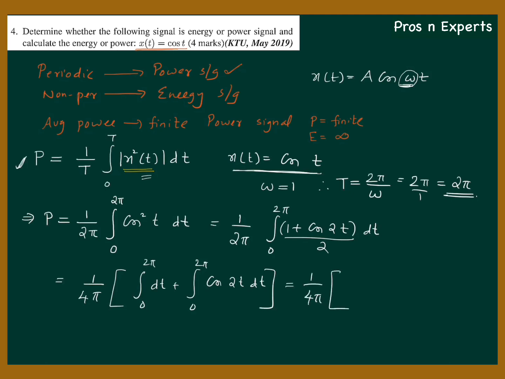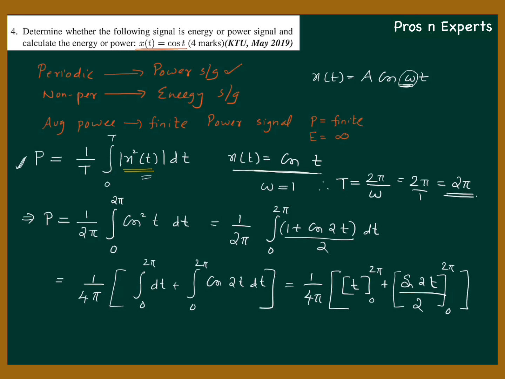That is 1 by 4 pi. What is integral dt? It is t within the limits 0 to 2 pi, plus what is integral cos 2t? Integral cos 2t is sine 2t whole divided by 2, again within the limits 0 to 2 pi.